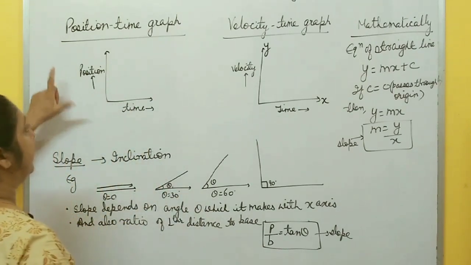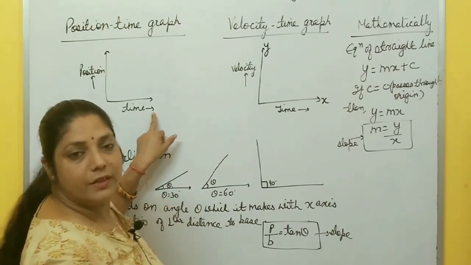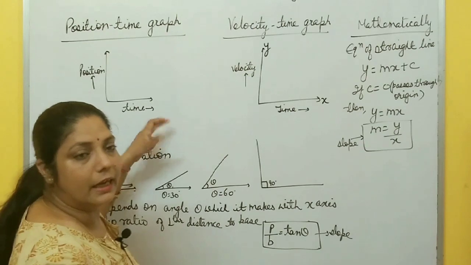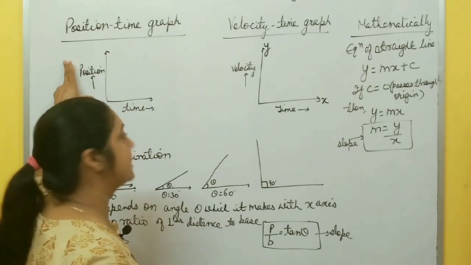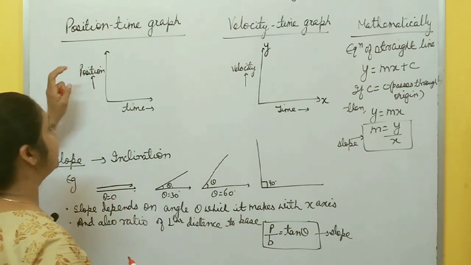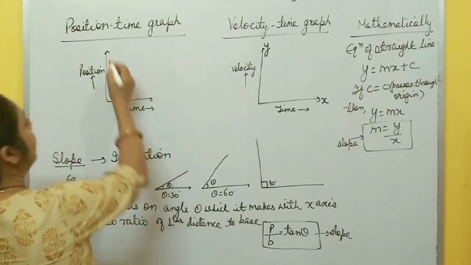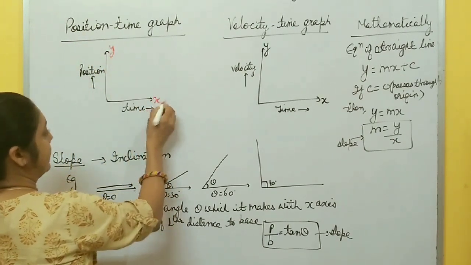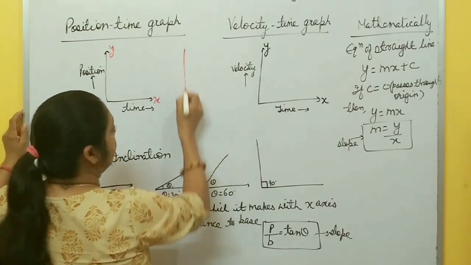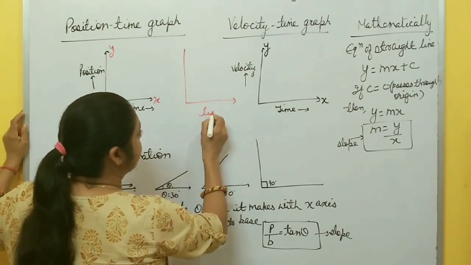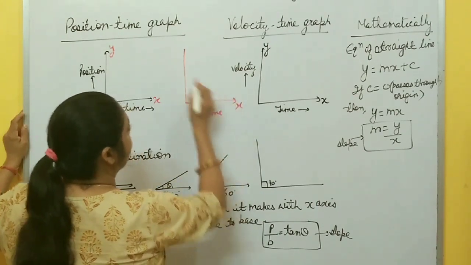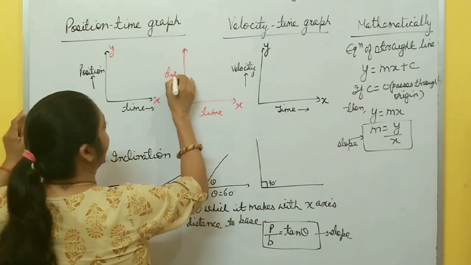How? In every graph, time is always along the x-axis and the other quantity is along the y-axis. Like in a position time graph, position is along the y-axis and time is along the x-axis. In the same way, in a distance time graph, time is along the x-axis and distance is along the y-axis.